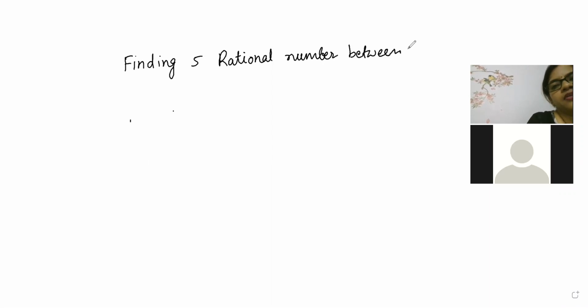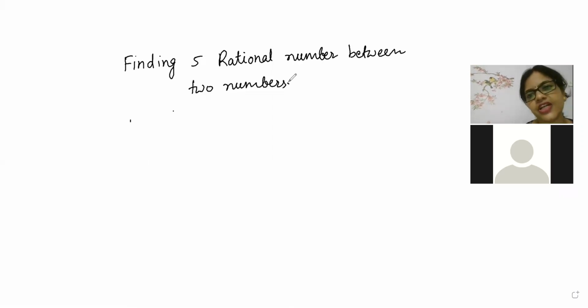Finding five rational numbers between two numbers. Second one, number line representation I taught. First one, sorry, number line representation I taught. Now the second one is finding five rational numbers between two numbers.